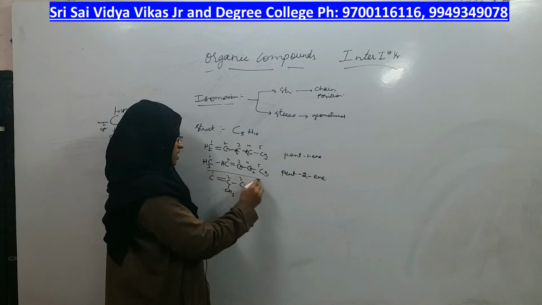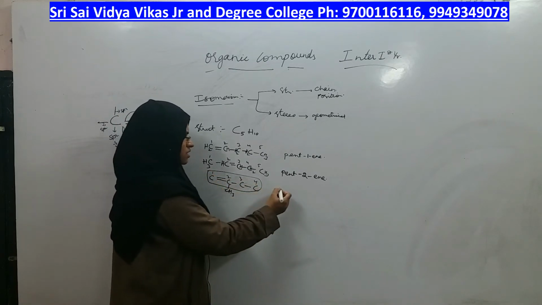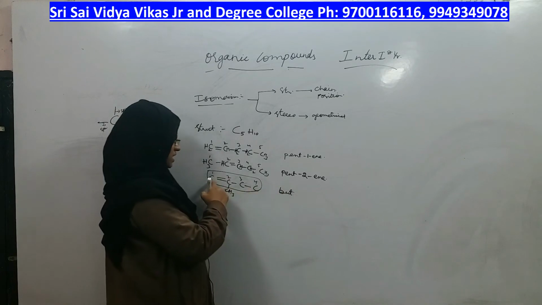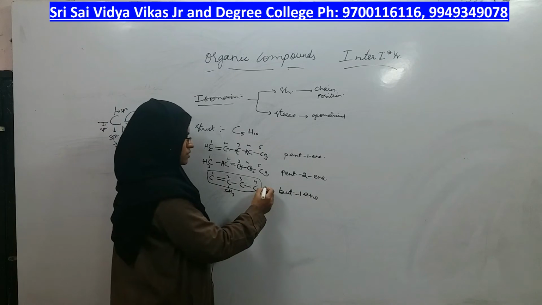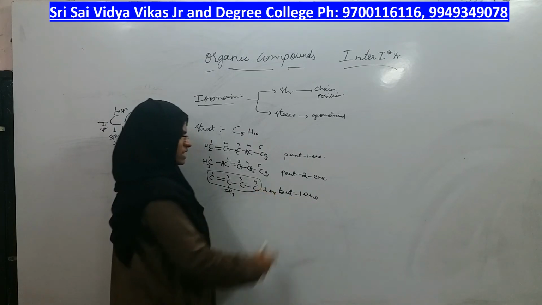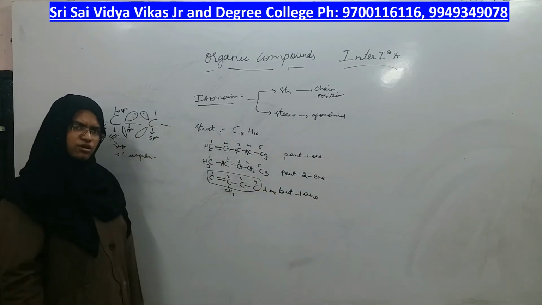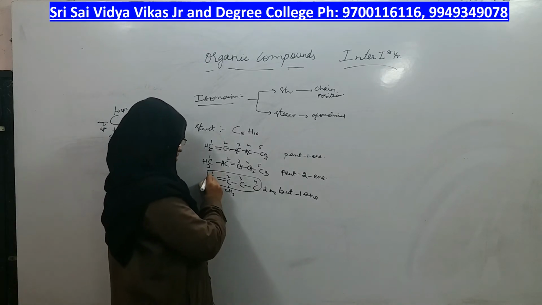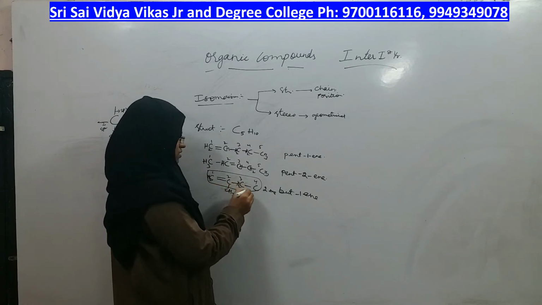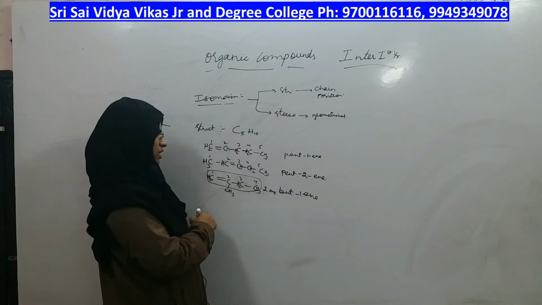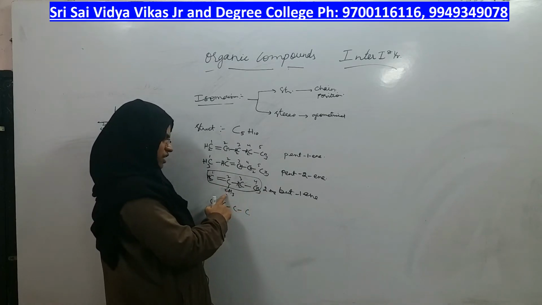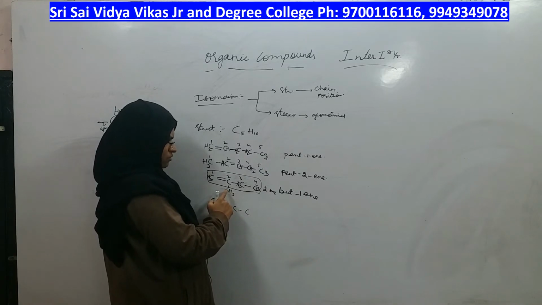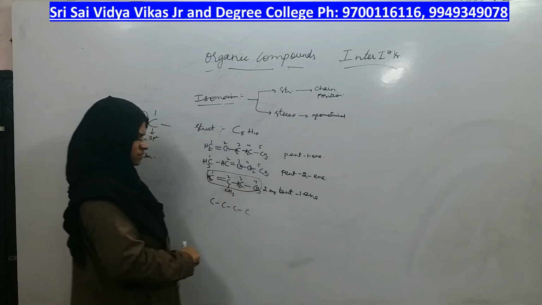All 5 are covered. But in the longest carbon chain, how many carbons are present? But. Where is the double bond? At the first position. Where is the methyl group? 2-methylbut-1-ene is the name. Is it a different isomer or not? Yes, it is a different isomer. Required number of hydrogens: 1, 2, 3, 4 on each. In the same compound having 4 carbons, can I get a different compound if I shift the methyl group from the second position to the third position? Yes.